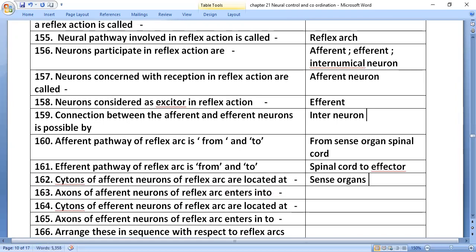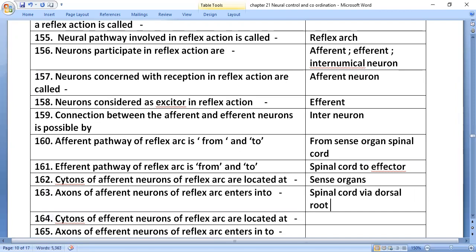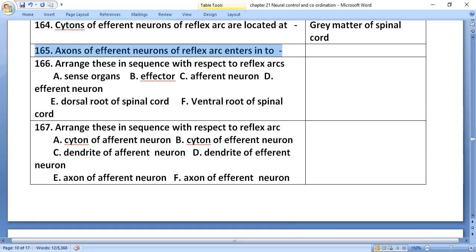Axons of afferent neurons enter the spinal cord via the dorsal root. Cytons of efferent neurons are located in the gray matter of the spinal cord. Axons of efferent neurons enter the effector.